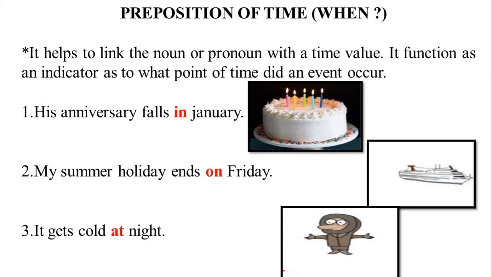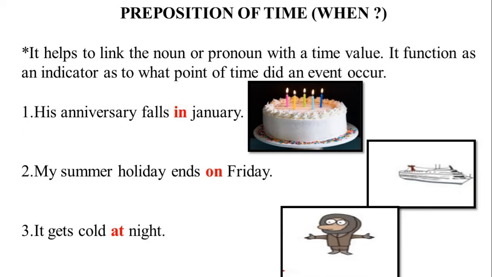Let us see the examples. First example, his anniversary falls in January. Second example, my summer holiday ends on Friday. Third example, it gets cold at night.